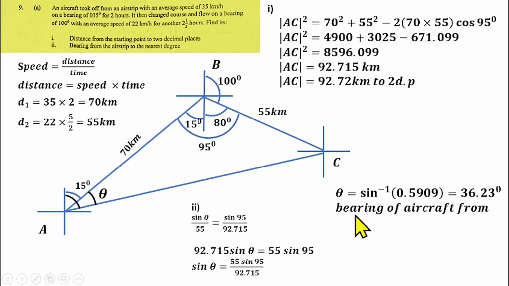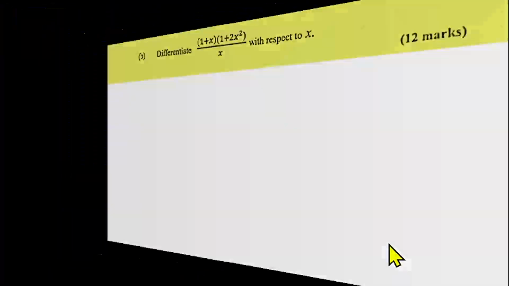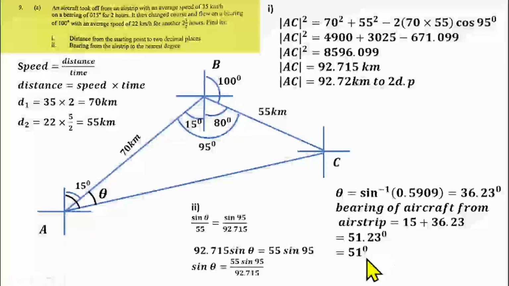So therefore, the bearing of the aircraft from the airstrip will be 15 degrees plus theta, which is 36.23. And that will give us 51.23. We have to take it to the nearest degree. That will give us 51 degrees to the nearest degree. Then that is the solution to question number 9A.